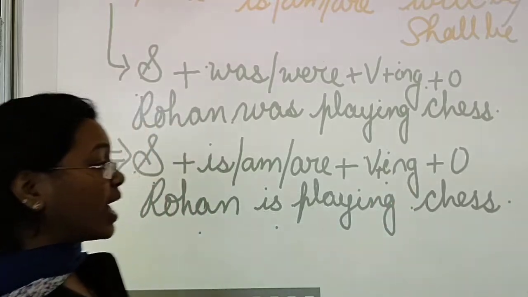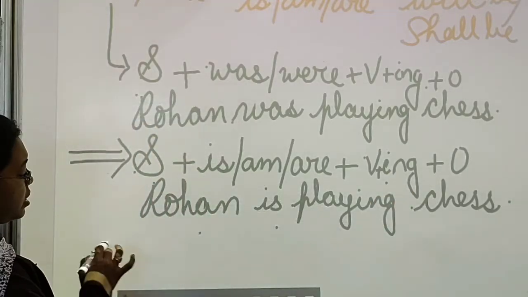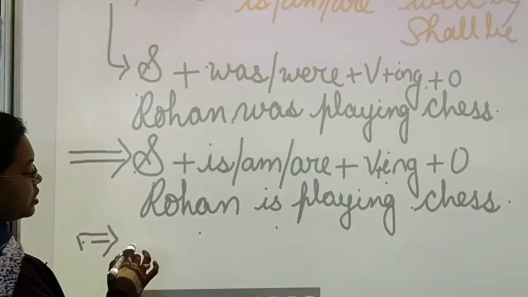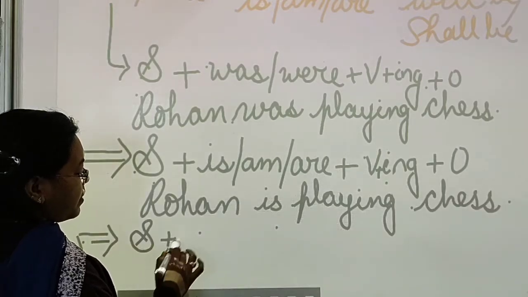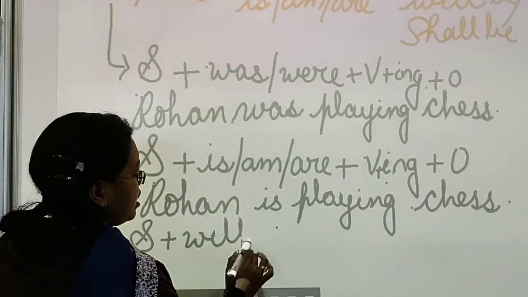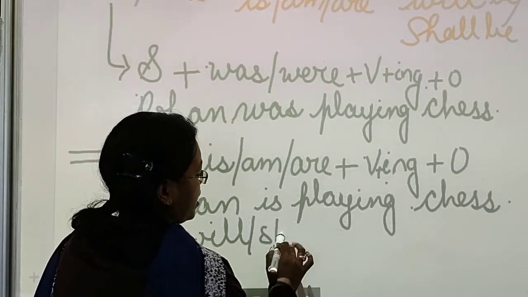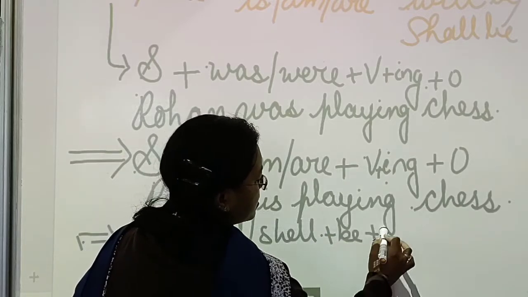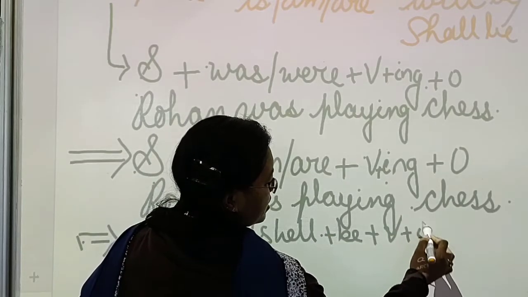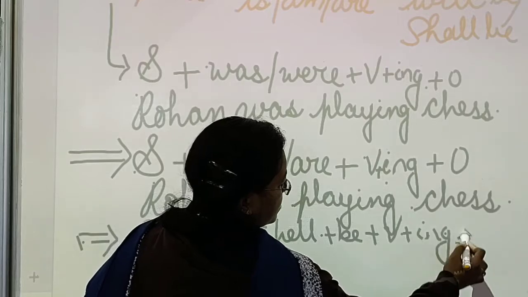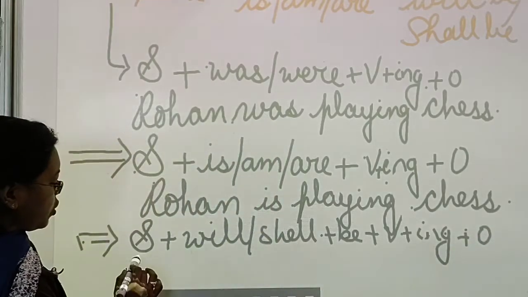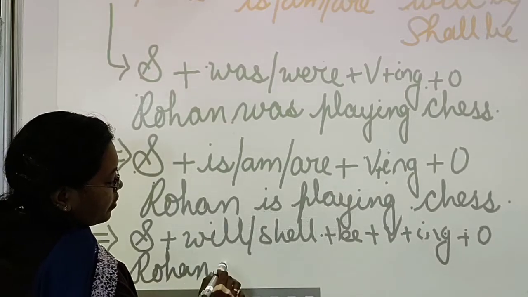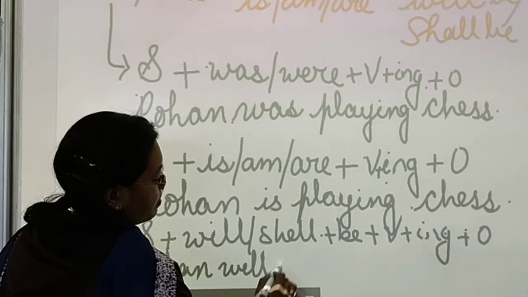Exactly like that, when you come to the future tense: subject plus will or shall plus be plus the ing form of the verb plus object.